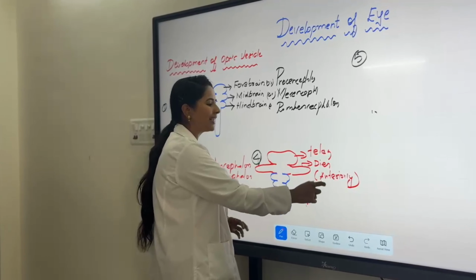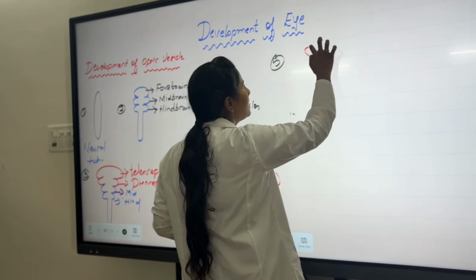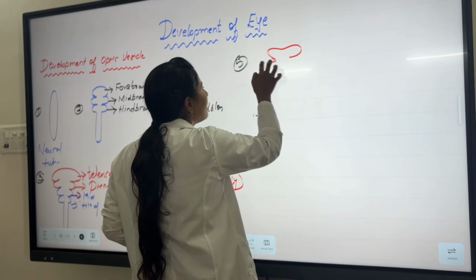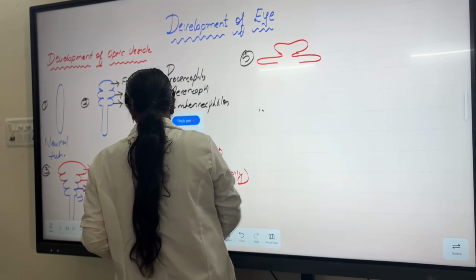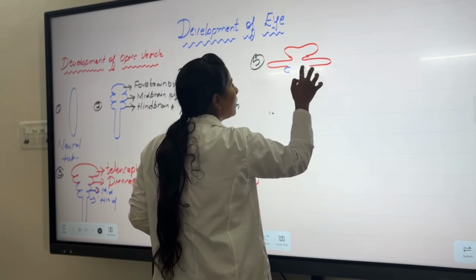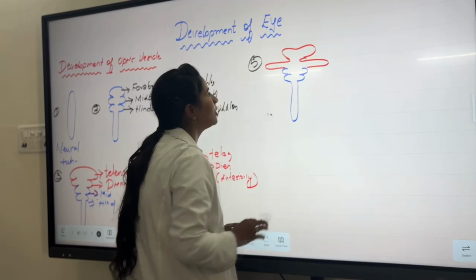Next I'm shifting to the fourth. The diencephalon extends anteriorly. I'm just drawing the same thing here. This is the prosencephalon and this is the diencephalon, the extended part, and these are the mesencephalon and the rhombencephalon of the neural tube.